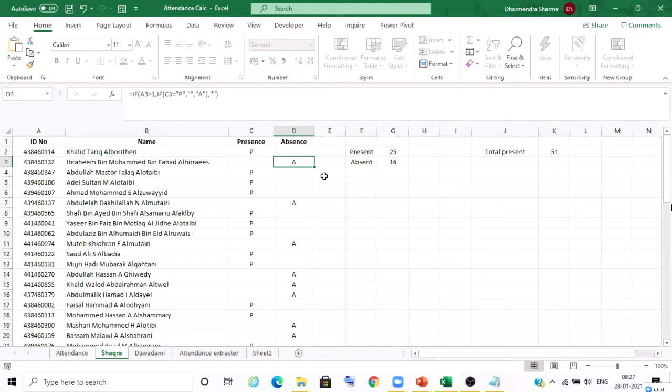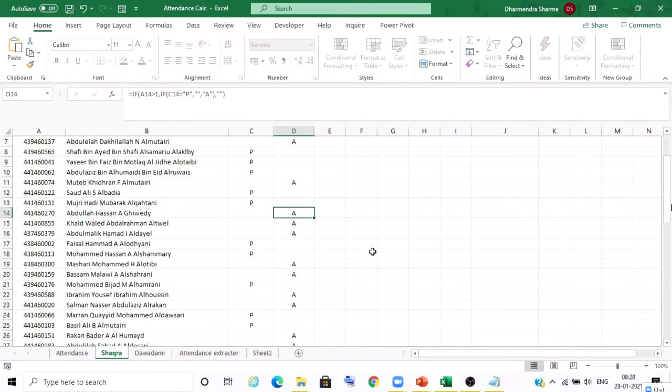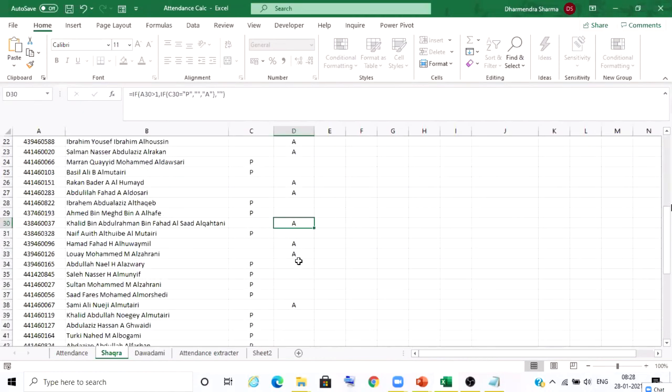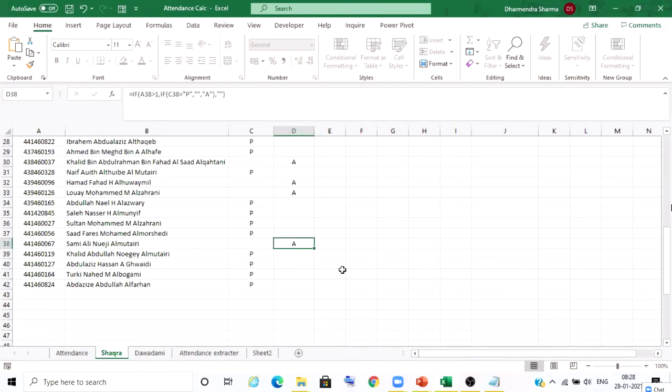The students absent in Shakra are Ibrahim bin Muhammad bin Fahad Al-Horis, Abdulila Dakhilullah, Mutaib Khidran, Abdullah Hassan Al-Guvidi, Khalid Walid, Abdul Malik Hamad Al-Dail, Mashari Muhammad, Basam Malawi, Ibrahim Yusuf, Salman Nasir, Rakan Badar, Abdulila, Khalid bin Abdul Rahman, Hamad Fahad, Loe Muhammad, Sami Ali Nuezi.